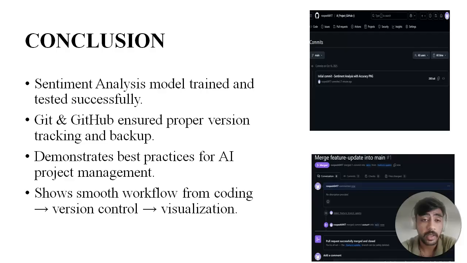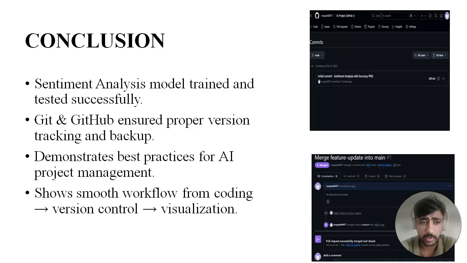So conclusion: sentiment analysis model trained and tested successfully. Basically I have trained the model completely. As you can see over here on the right side, these are the images from the Git repository I have put into it. Git and GitHub ensured proper version tracking and backup. So basically, we create a code. At the starting, we just design the code properly in basic terms, and after that, we make enhancements in it. So GitHub helps us to keep proper version updates. For example, you can take version 1, version 2, version 3, version 4. Basically, like that.